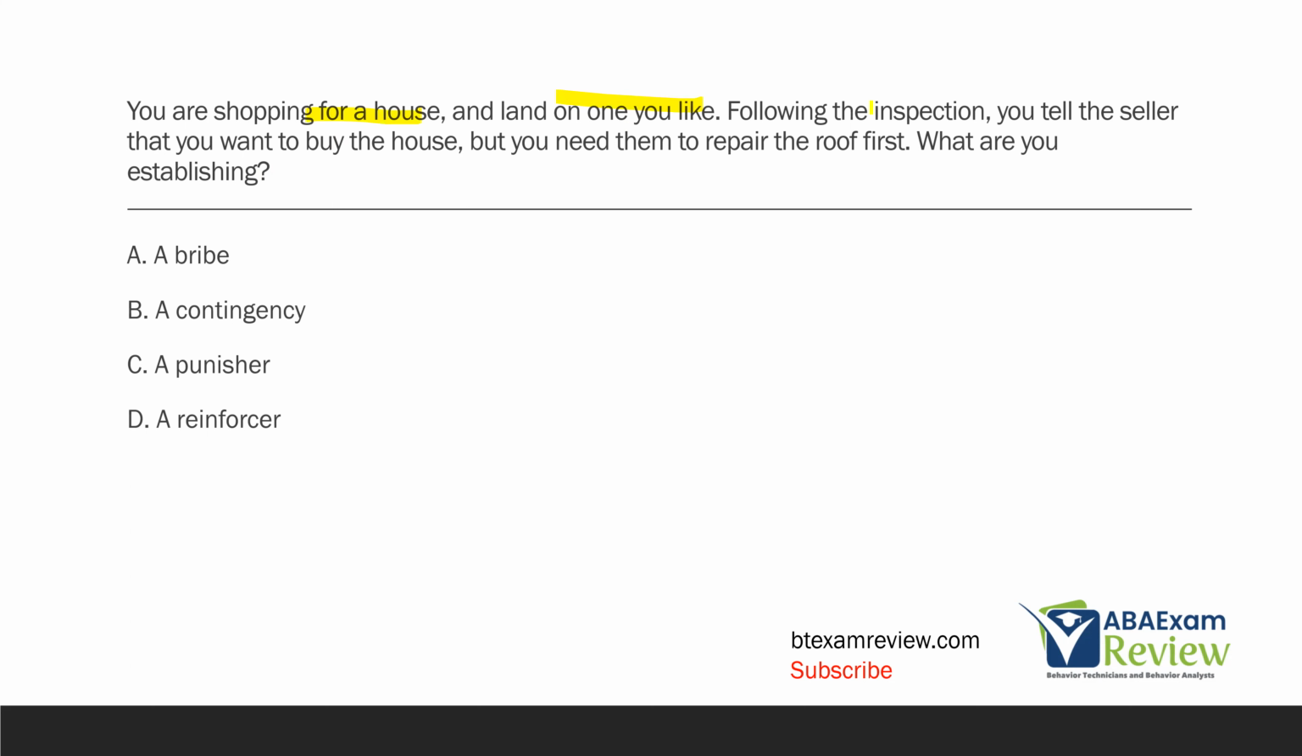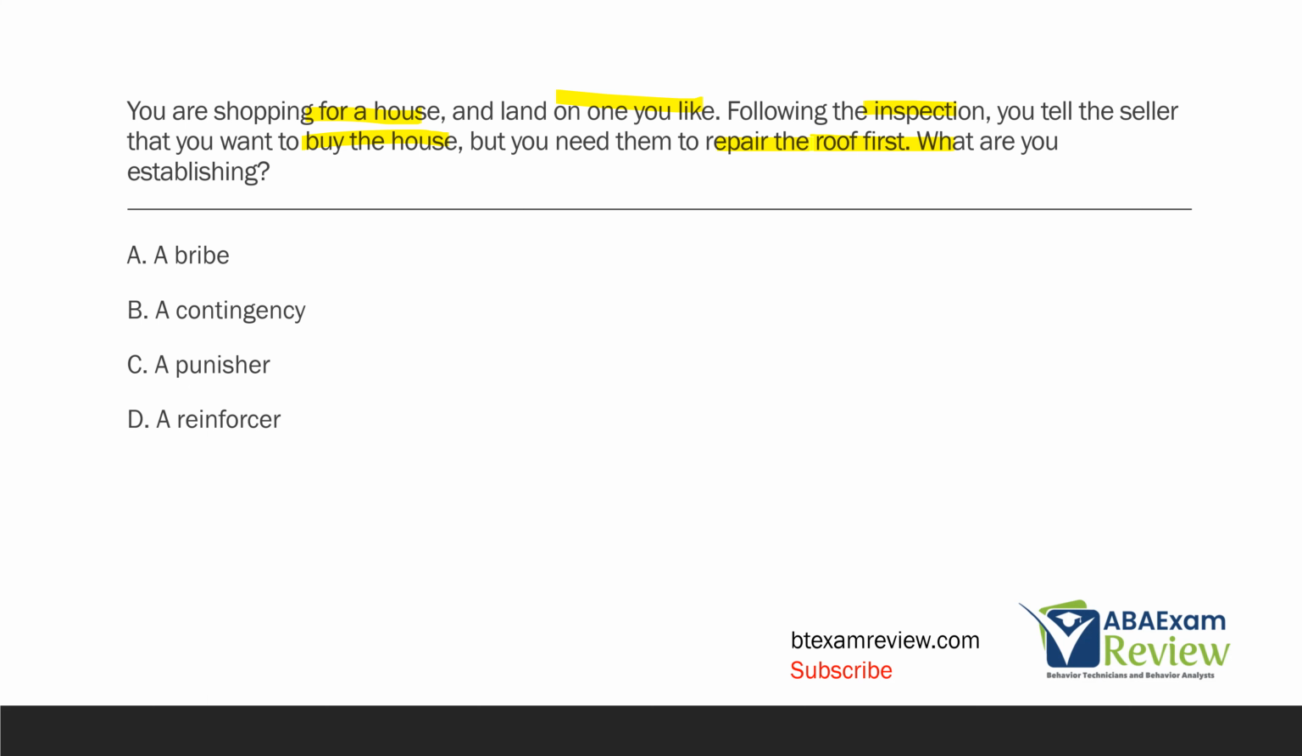That's great. Now, after the inspection, you say to the seller, okay, I will buy the house, but you have to repair the roof first. Now think about that in context of, let's say, we're teaching somebody something, okay? Or we're using a token economy, right? You might say to the learner, I'll give you a token, but first I need you to answer 3 questions. And that's the thing we do all day, every day. This is a huge part of our job.